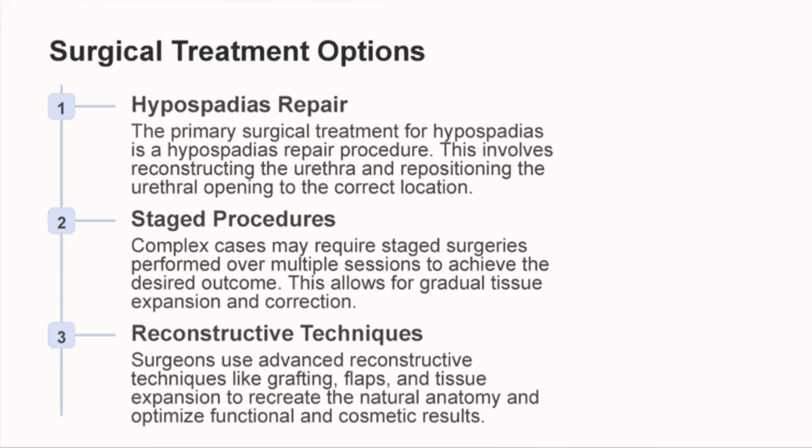This requires cosmetic surgery, made possible in an artificial way by the surgeon, not naturally.